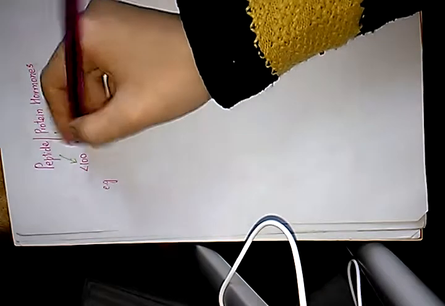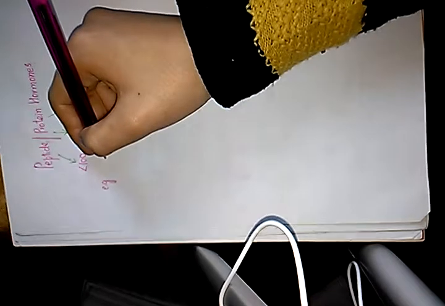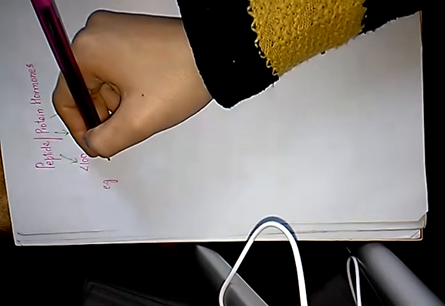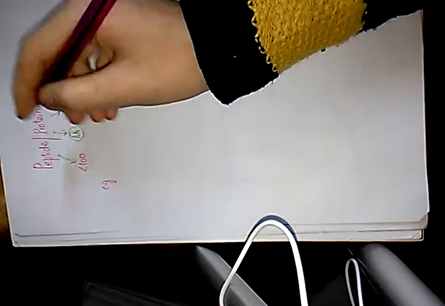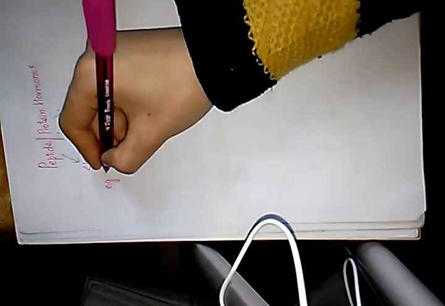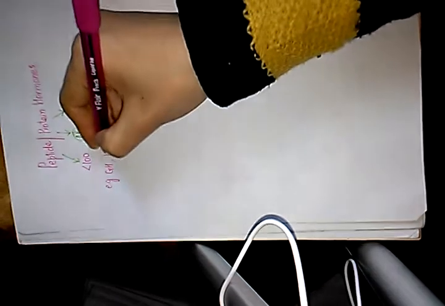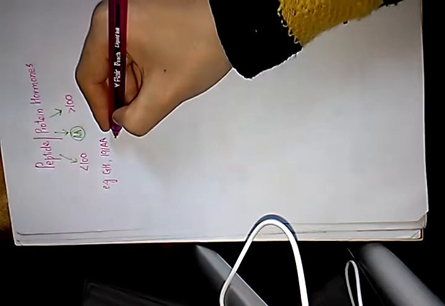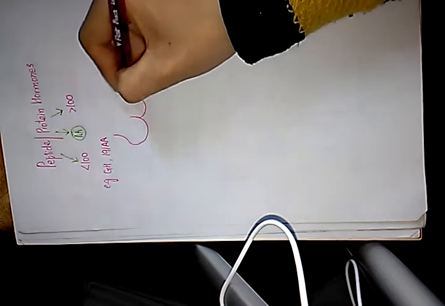There are various examples of peptide hormones like growth hormone, insulin, thyroid stimulating hormone, glucagon, somatostatin. Various peptide hormones are there in our body. Let us suppose I give you the example of growth hormone, containing 191 amino acids. How is it synthesized? In the anterior pituitary, we have certain cells.